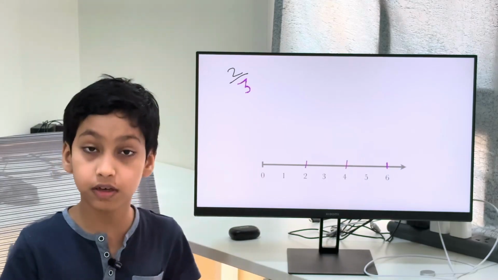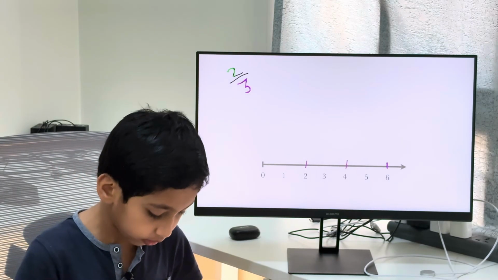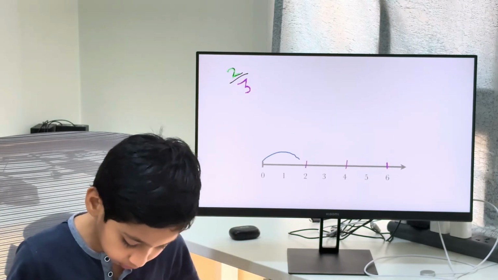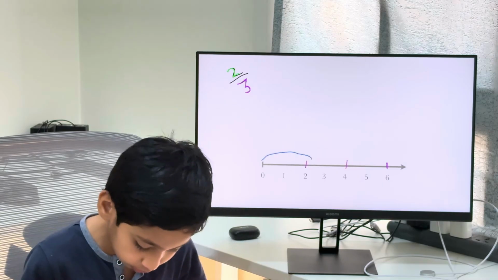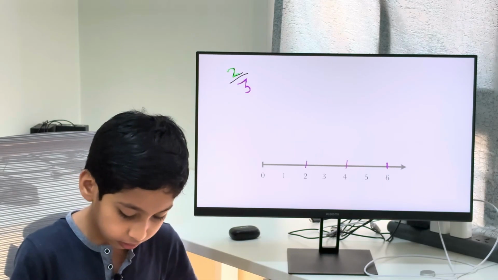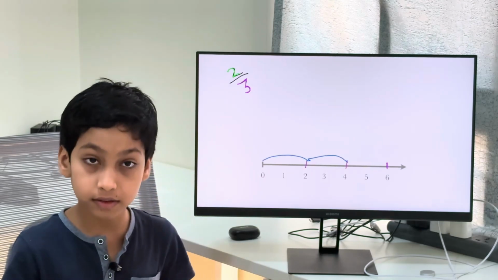So once it's divided into 3 parts, I'd want to select 2 parts from that. So I'm going to select 2 parts. Here's the first part, and here's the second part. So I've selected 2 parts from 3 parts.